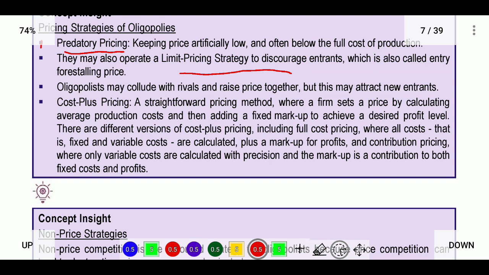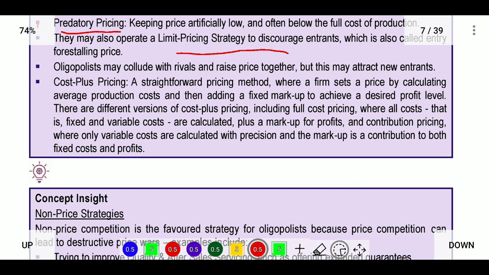Then other people, the new entrants, will not come together to form a new firm, because the cost is already high. If there is a new firm, their cost will be high, they will not get the profit, so they will not show interest in entering here. So this is the main problem. Next, oligopolies may collude with rivals and raise prices together. After that, when the competitor is not there, he will increase the price, but may attract new entrants also.